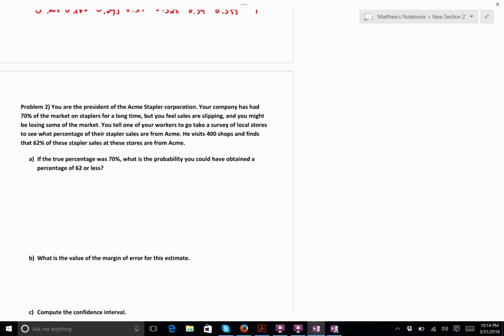Okay. So if the true percentage was 70%, what is the probability that you could have obtained a percentage of 62 or less? Well, if we think about it for a second, this is what we know from the central limit theorem. We know that P hat has a normal distribution with mean P and standard deviation the square root of P times 1 minus P, over N.